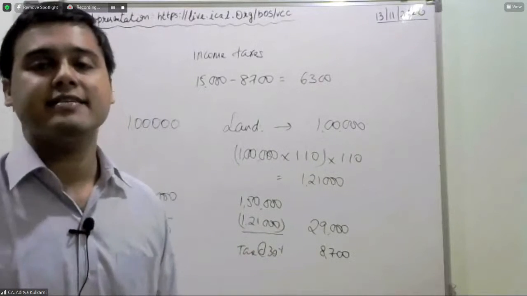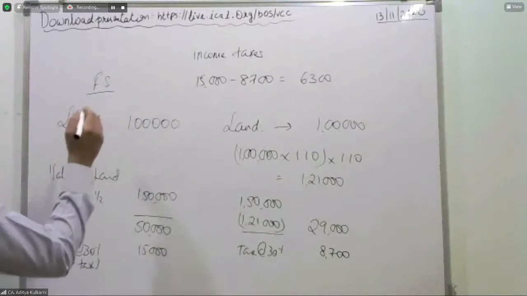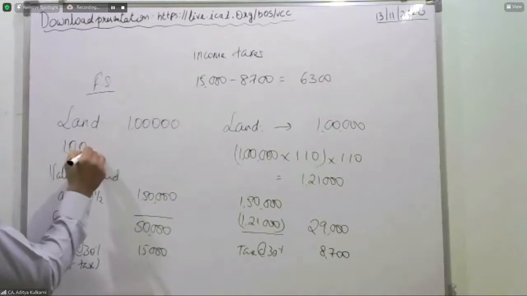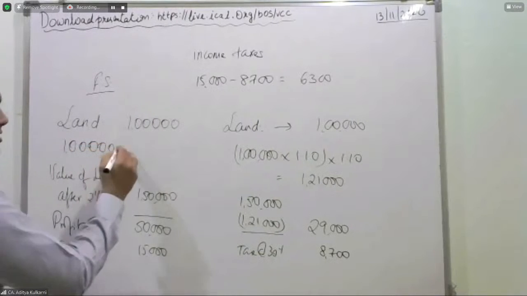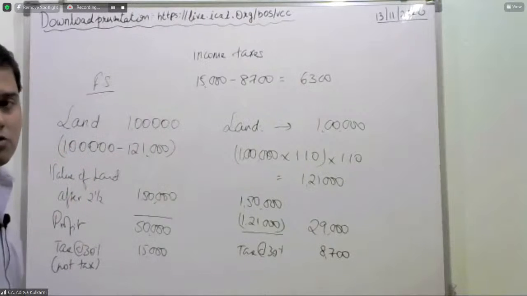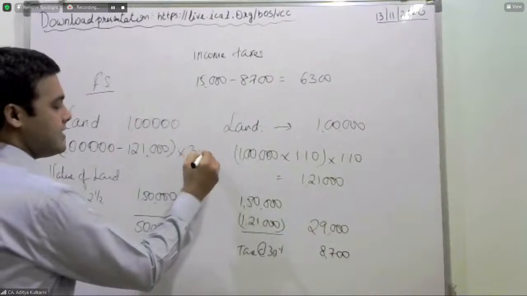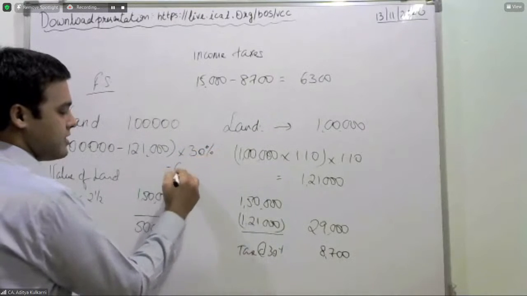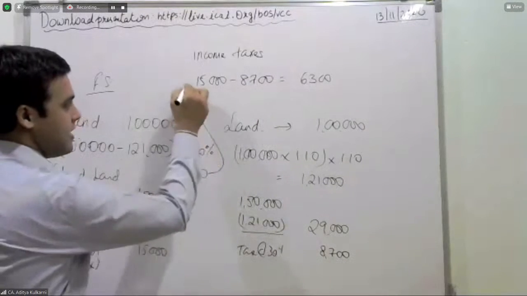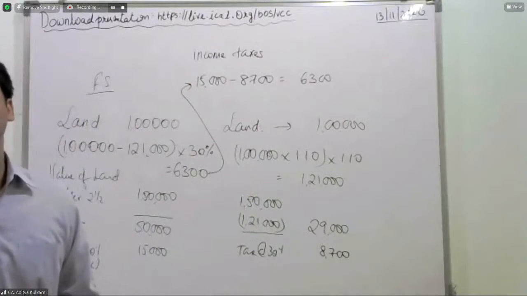Why has this saving happened? Because land which was worth 1 lakh rupees increased to 1,21,000 on account of indexation. So 21,000 into 30% is 6,300, which is exactly the amount of benefit that I have received.